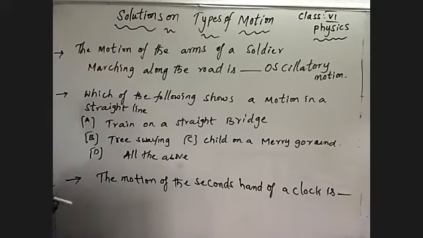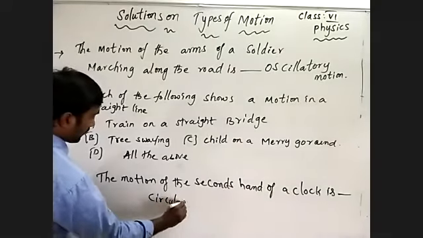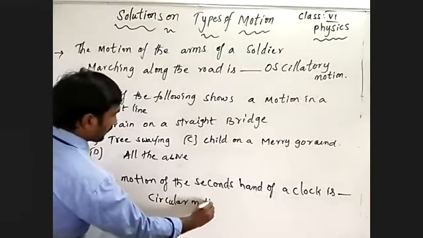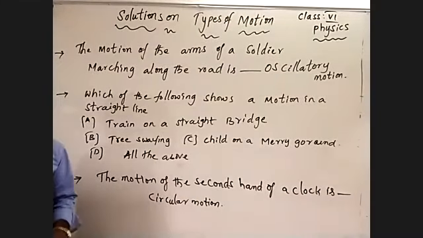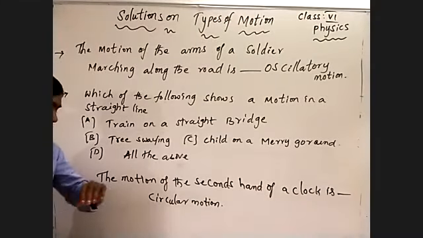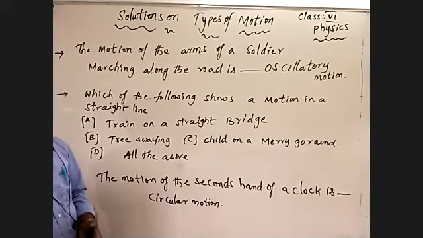So what can we say here? Circular motion, because it is moving in a circular path. The second hand in a clock is moving in a circular path. That's why it describes circular motion.